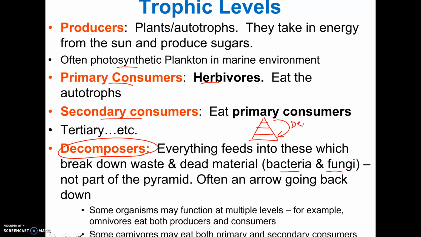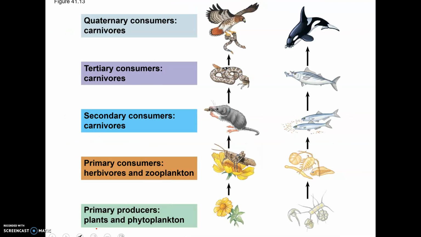Keep in mind too that it's sometimes more complicated. You might have organisms that function at multiple levels. For example, the omnivores are organisms that eat producers and consumers. So they might eat grass and they also eat worms. So now they're functioning at 2 levels in this ecosystem. This is an example. You've got your primary producers at the bottom. These are your photosynthetic organisms capturing energy directly from the sun, or at the bottom of the ocean from chemicals. You've got your primary consumers, secondary consumers, tertiary, and like I said, I don't usually see them go above quaternary. These are your top consumers.